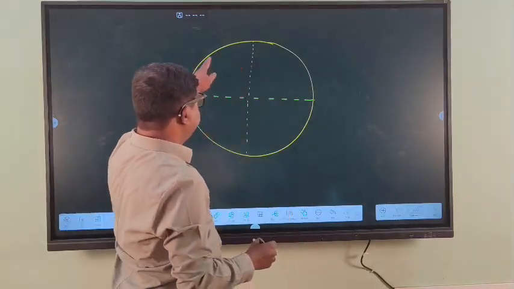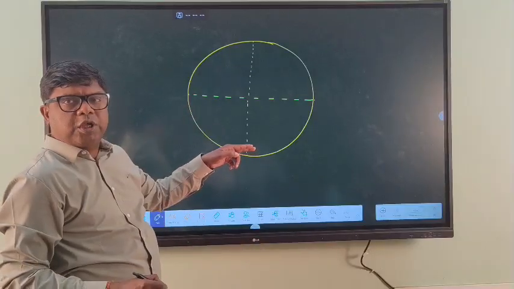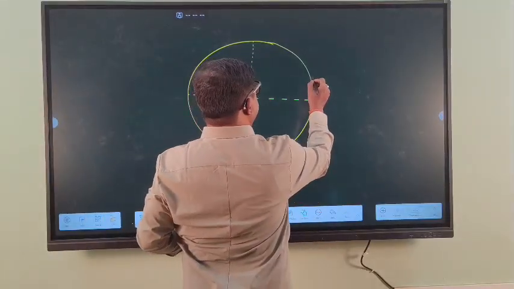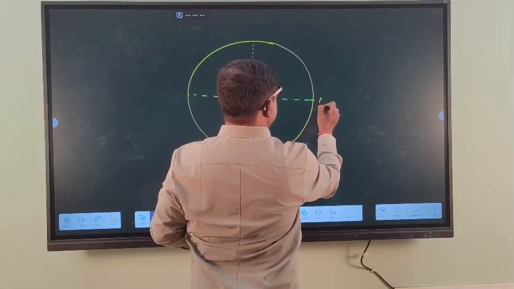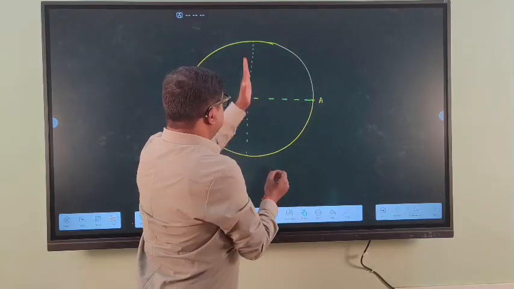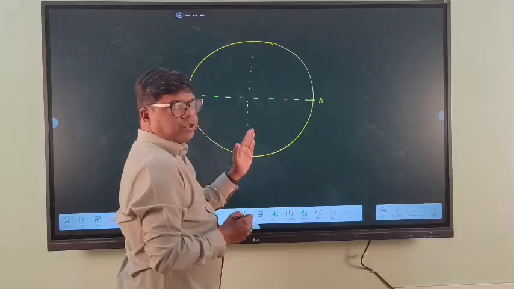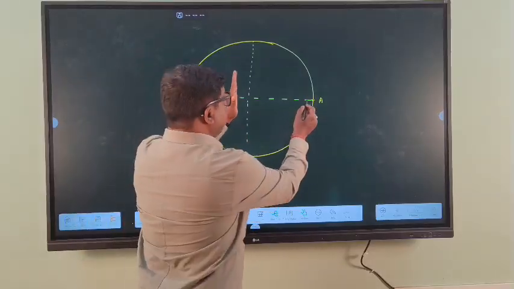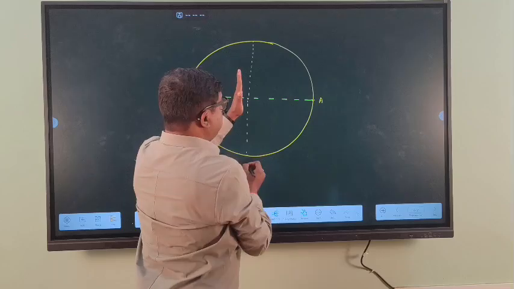When a body is moving with a constant angular velocity in uniform circular motion, consider each particle of the body. Suppose the particle is at A. If a mirror is placed along the diameter of the circle of reference, a mirror image will lie at this point.